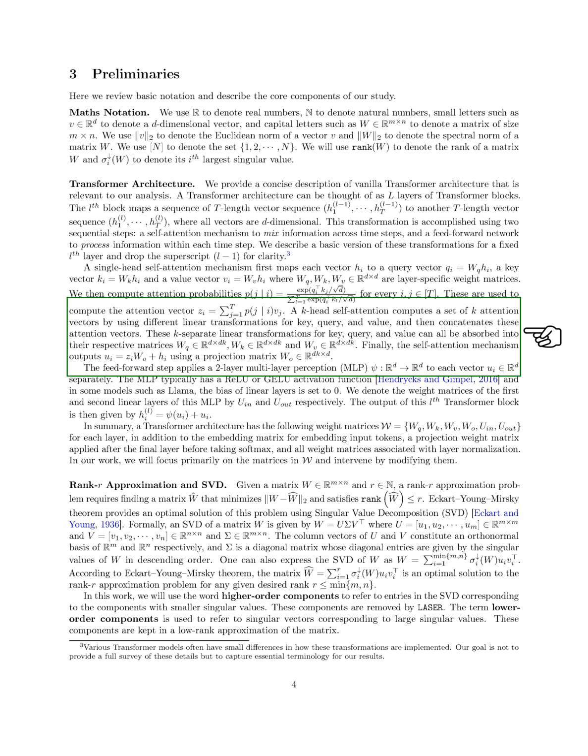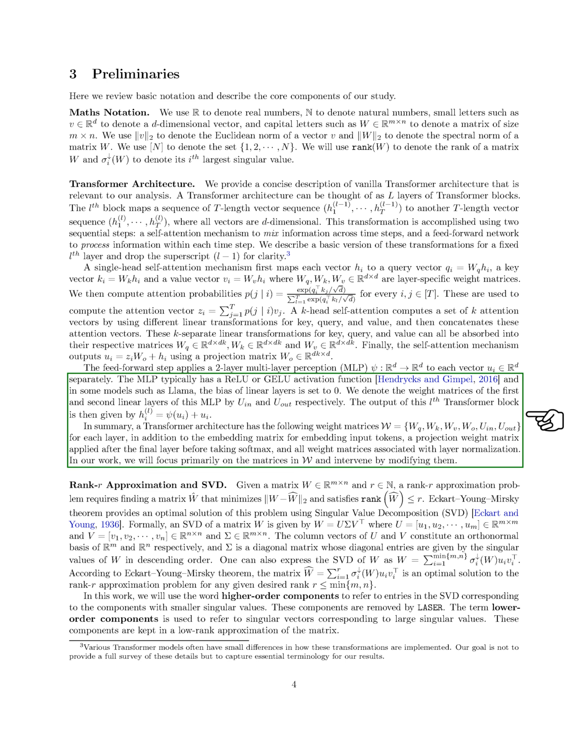The feed-forward step applies a two-layer multi-layer perceptron, MLP, to each vector, u_i, separately. The MLP typically has a ReLU or GELU activation function, and in some models, the bias of linear layers is set to 0. The output of this l-th transformer block is then given by H_l_i equals psi(u_i) plus u_i.